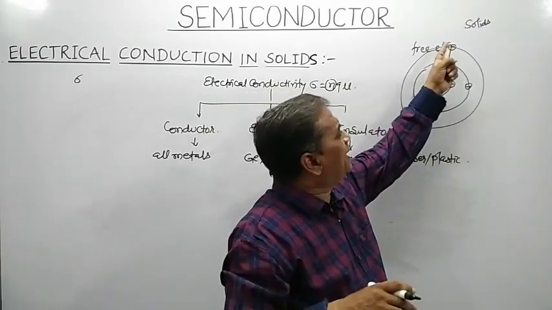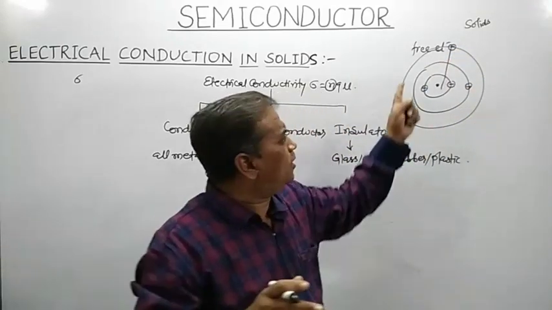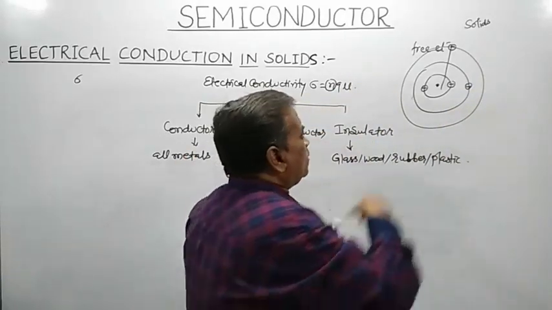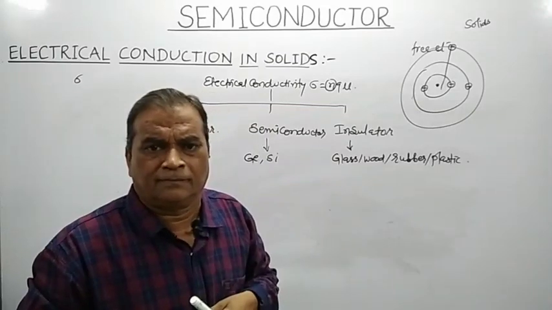And you know very well that electrons in different orbits have different energy levels.